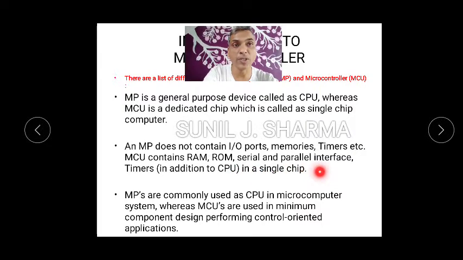So everything on a single chip. But in microprocessor, everything is at different places. Microprocessors are commonly used as CPU in microcomputers, whereas microcontrollers are used in the minimum component design, performing the control oriented application. As the name indicates, microcontrollers, they will be controlling the other devices.